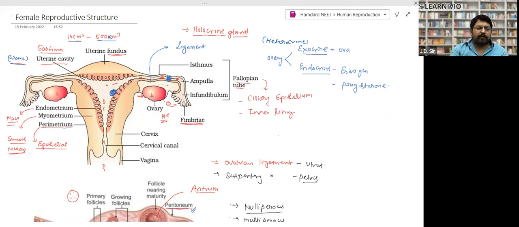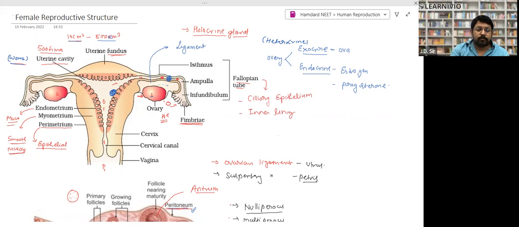When pregnancy takes place, the uterine cavity expands, and the expansion of uterine capacity can be 500 times. Basically, in a nulliparous woman, what is a nulliparous woman? What is multiparous?